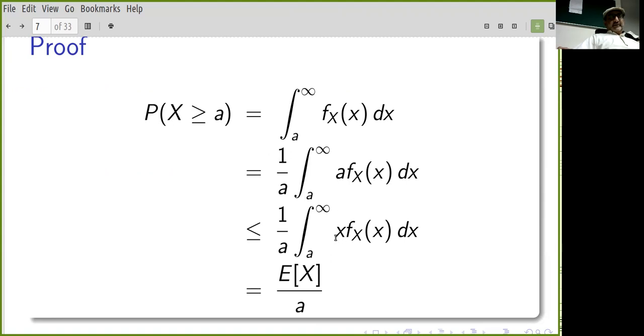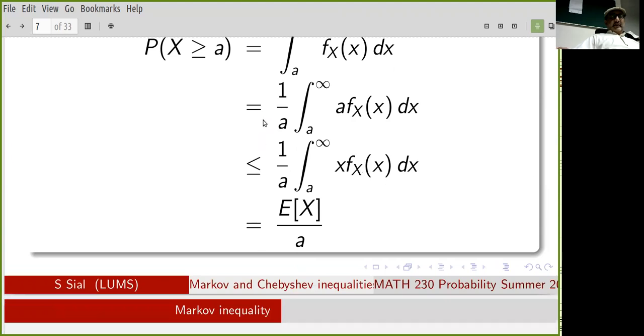And x is greater than or equal to a, right? We're going from a to infinity, so x is greater than or equal to a. So I can say that this integral here, the integral of a times the PDF, those values are less than or equal to x times the PDF. Which means that this integral on the second line is less than or equal to this integral on the third line.